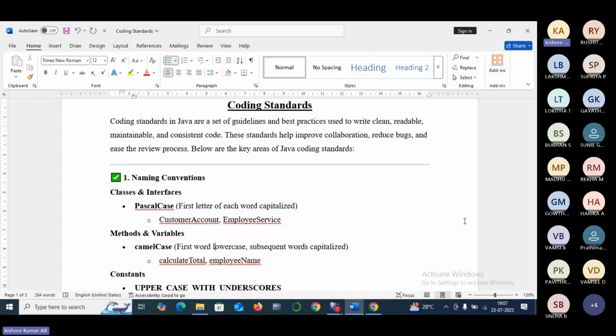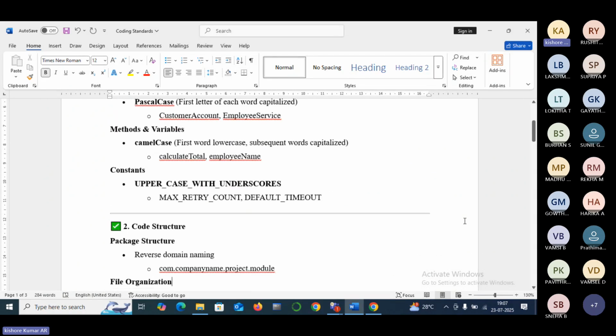For methods, starting from the second word, the first letter must be capital. First word lowercase, subsequent words capitalized. See here, calculateTotal. By seeing this, we can say this may be a variable. If it is followed by parentheses, then we confirm it as a method. So employeeName is a variable. How do you confirm it?